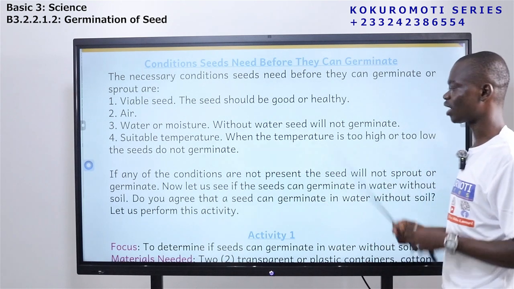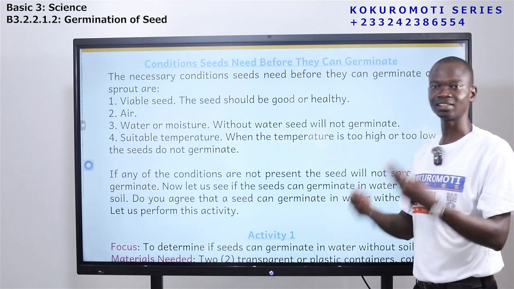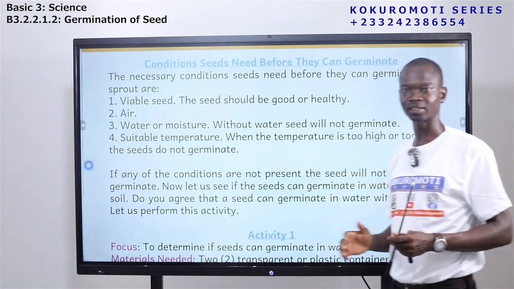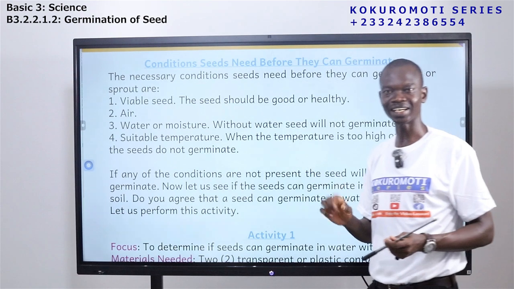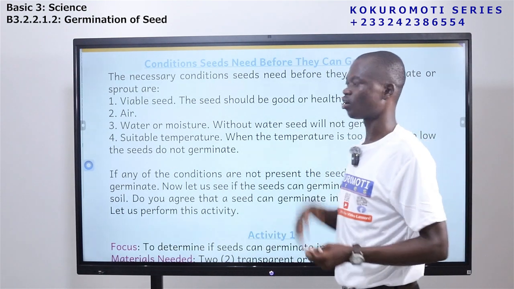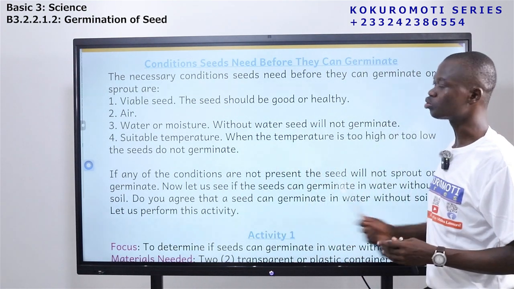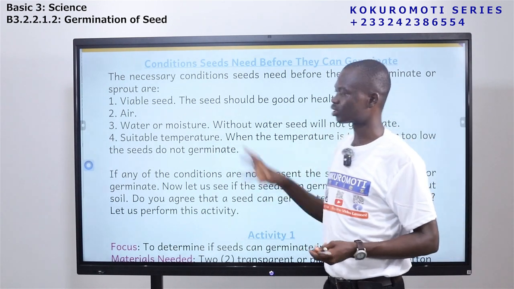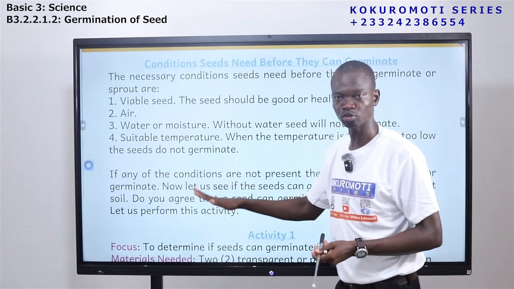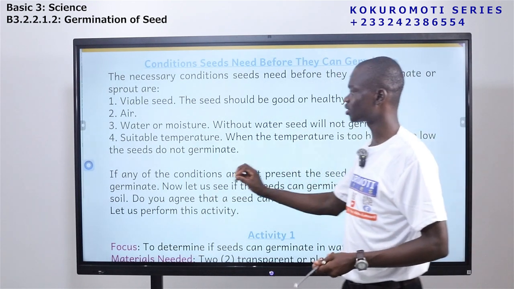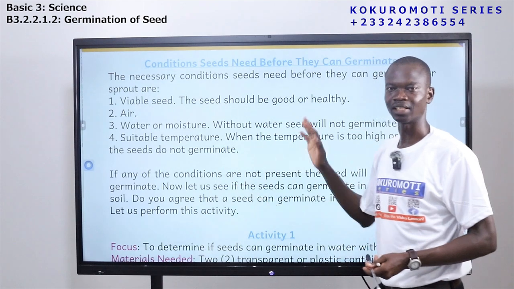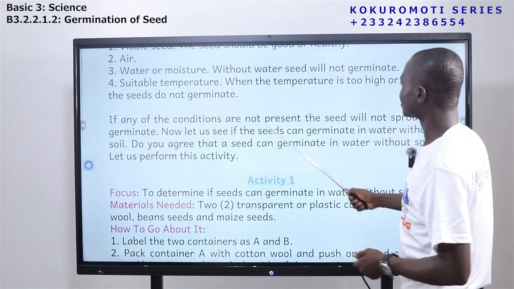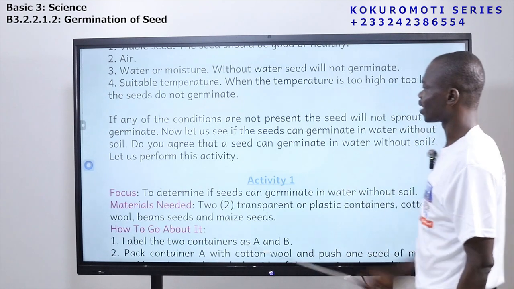So remember that we are talking about things that seeds need before they can germinate. We have mentioned the seed itself. The seed should be a good, healthy one. It shouldn't be a seed that has been attacked by weevils, pests or animals. Two, seeds need air before they can germinate. Three, seeds need water before they can germinate. And the temperature too is very important. The temperature should be a suitable one for the seed to germinate. So if any of these conditions are not present, the seed will not sprout or germinate.